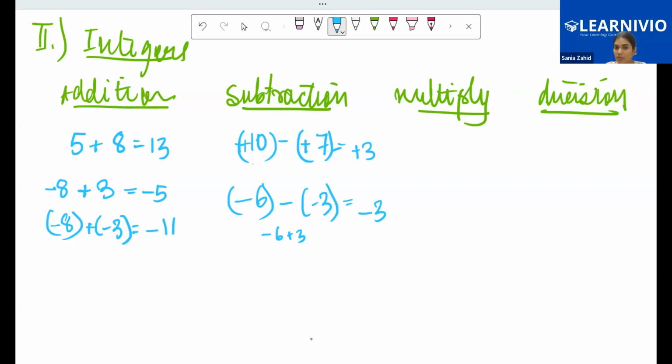You have two signs together over here, so you also have to solve this. You have a plus 10, and when you open the bracket, a negative sign and a positive sign together equal a negative sign. 10 minus 7 gives you plus 3.